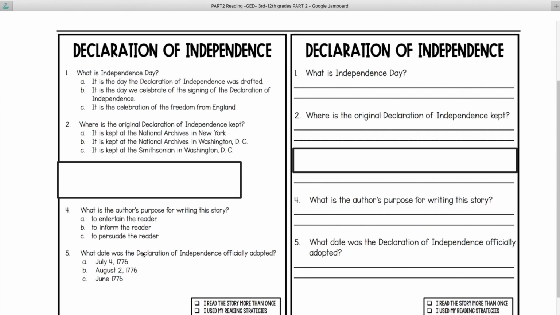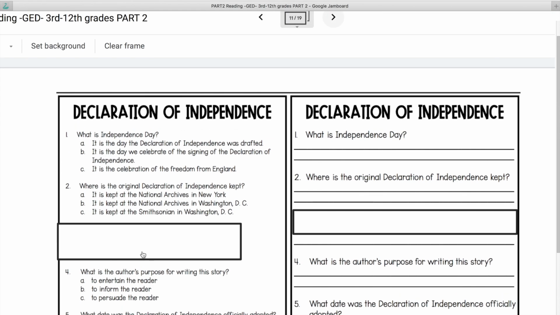You see the questions on the left are multiple choice and right are fill in the blank. But they're the same question. I will read the passage more than once.